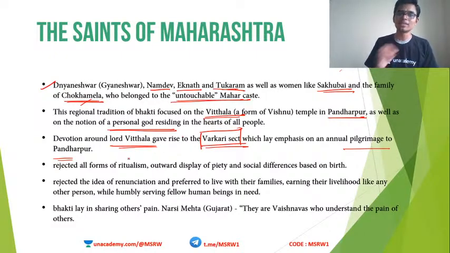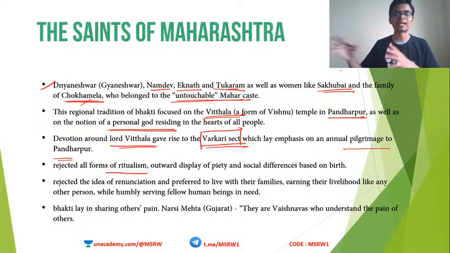These people also rejected all forms of ritualism. They also displayed no kind of discrimination against anybody based on birth. Men, women, all classes in society were accommodated into this sect.